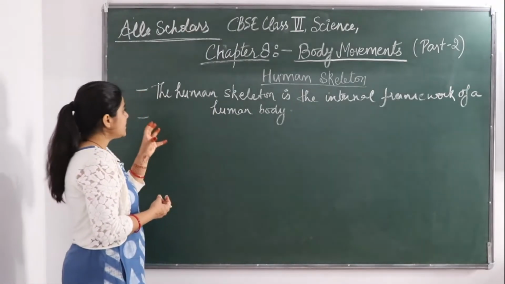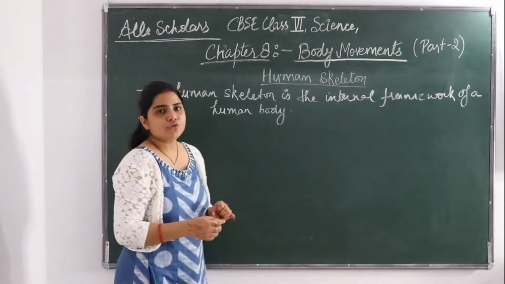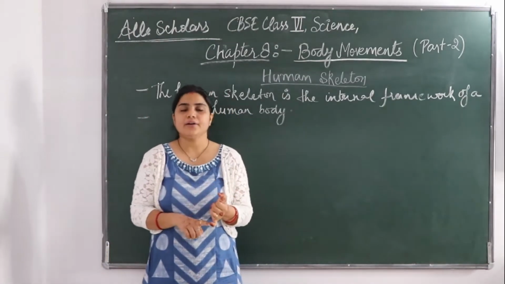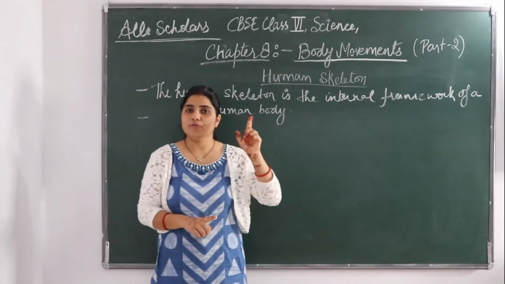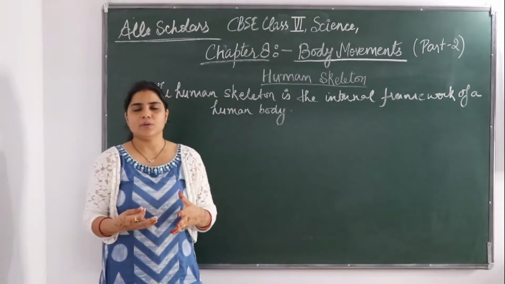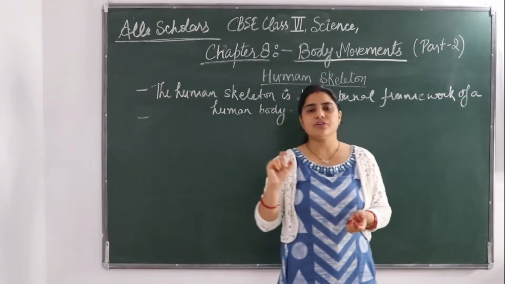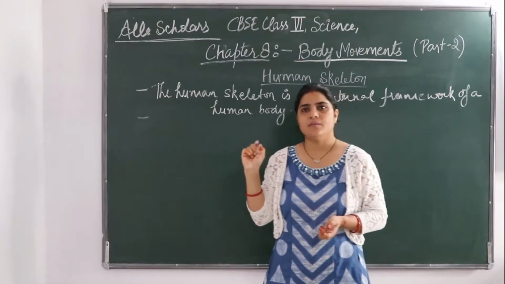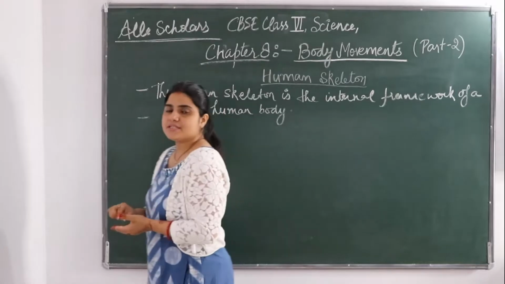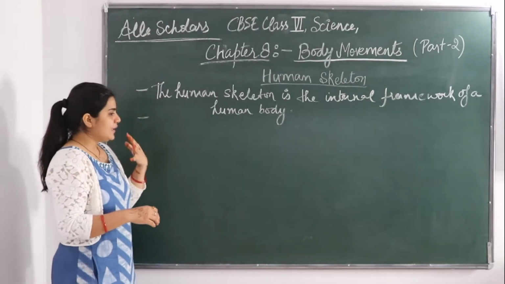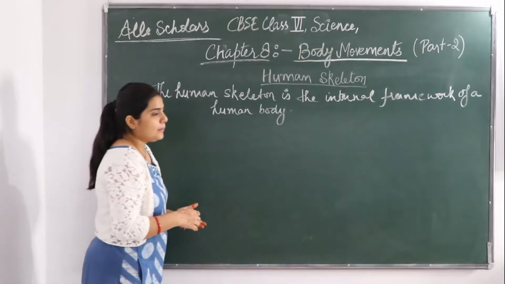So this skeleton is composed of around 305 bones at the time of birth. When a baby is born, how many bones does it have? 305 bones. But what happens gradually as we grow up?